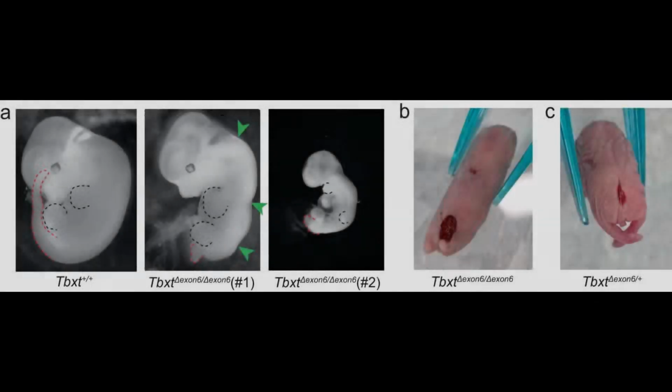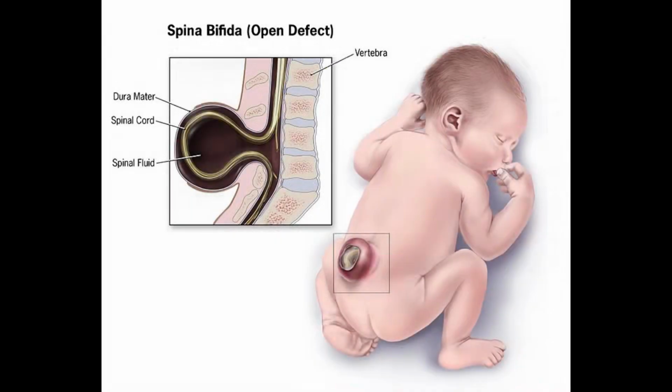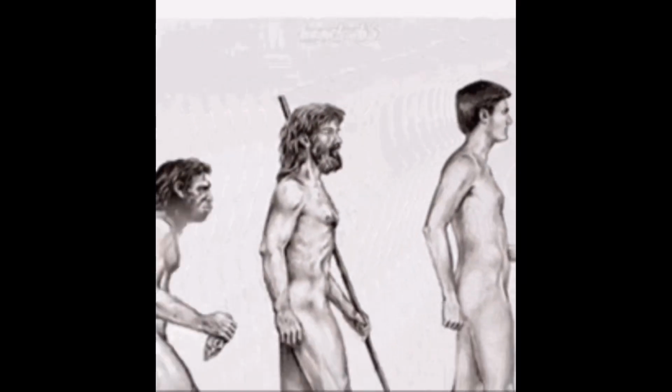Intriguingly, it was discovered that many mice with TBXT genes orthologous to humans also displayed neural tube defects. This could indicate that, despite the loss of a tail now possibly leading to genetic defect 0.1% of the time in humans, that was a worthy price to pay for bipedalism and the evolution of hominoids as a whole. Excitingly, this discovery opens up many research pathways to discover the root cause of conditions such as spina bifida, and may offer solutions for gene therapy for these conditions in humans and animals alike.